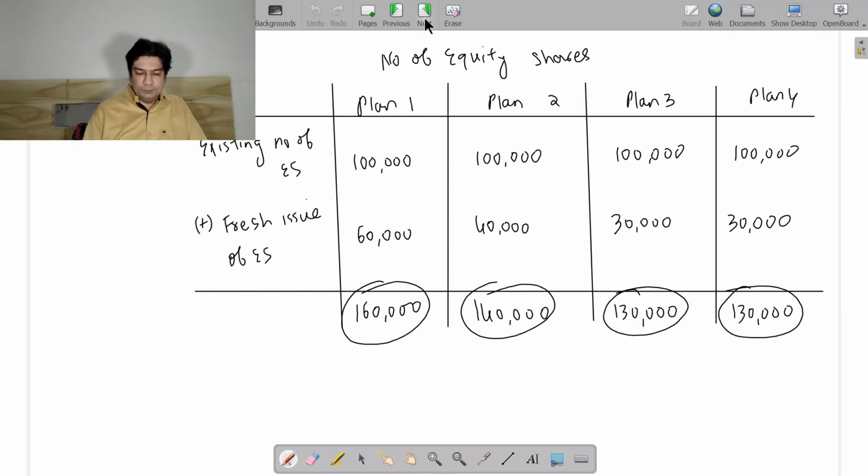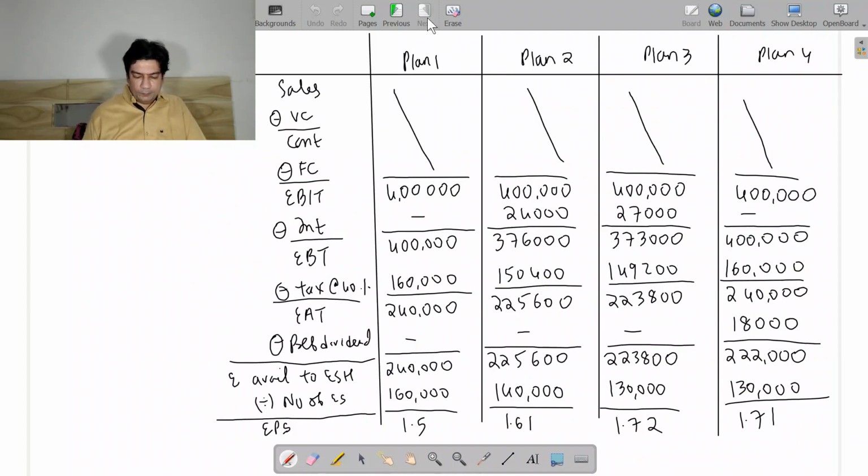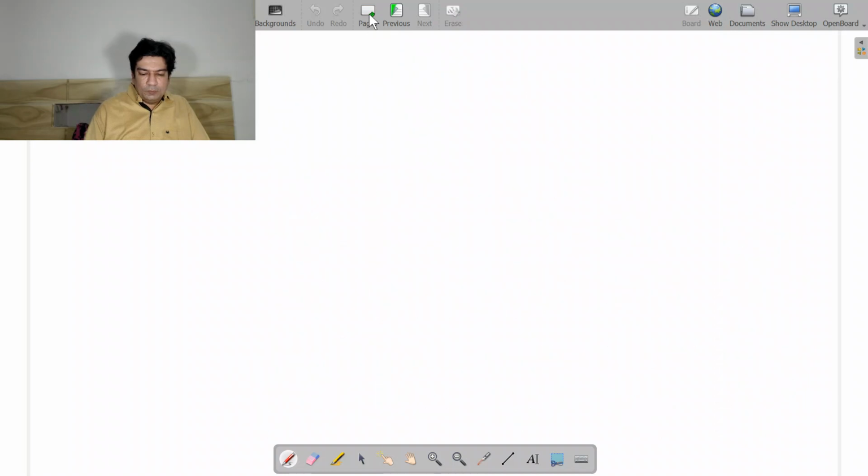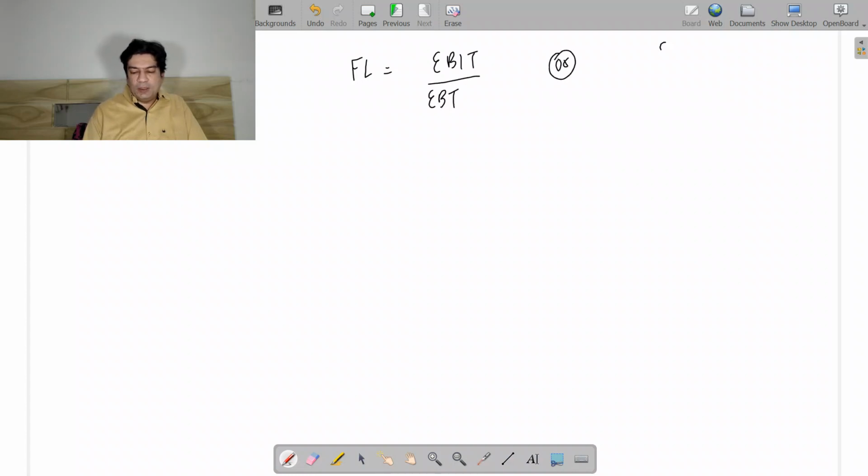For plan 1, first we'll write the formula. Financial leverage, we have two formulas. One is EBIT divided by EBT, and other formula is EBIT divided by EBT minus the preference dividend, and this you have to divide by 1 minus tax.